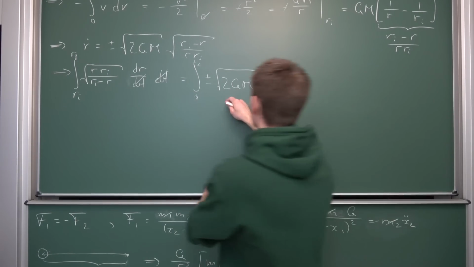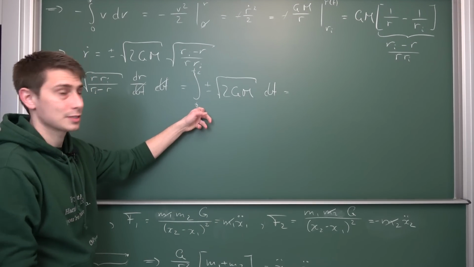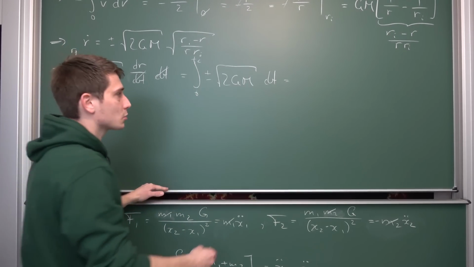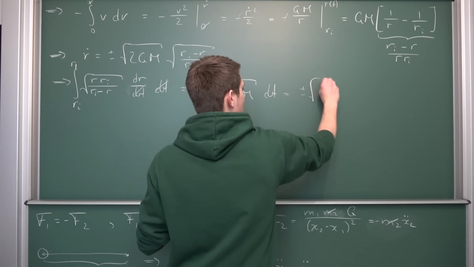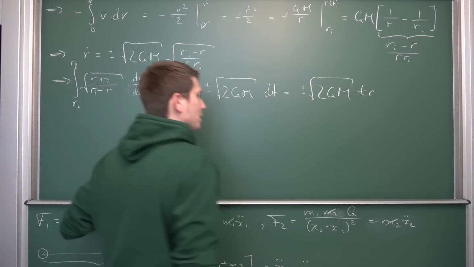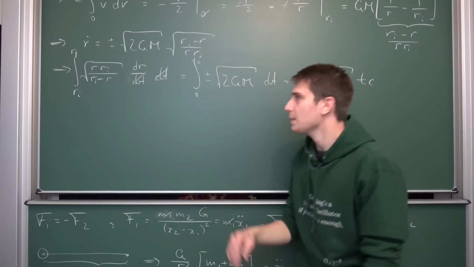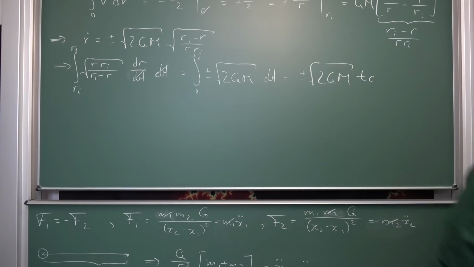Solving this part right here is going to be extremely trivial. We are going to get a factor of t, on 0 it's going to vanish, and we are just going to end up with plus or minus the square root of 2 gm times the collision time that we are seeking after. But this part right here is kind of a pain, and I'm going to need a new chalkboard for that.